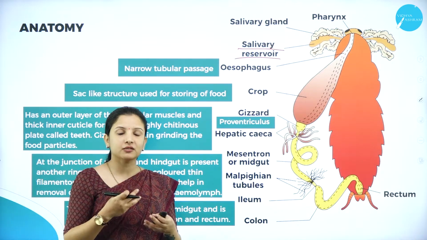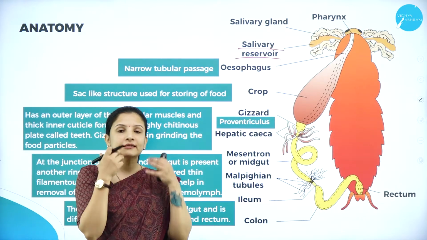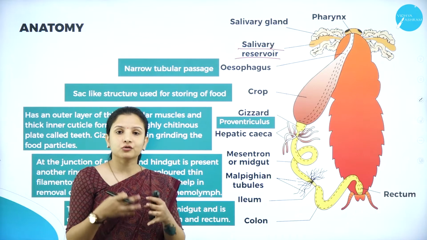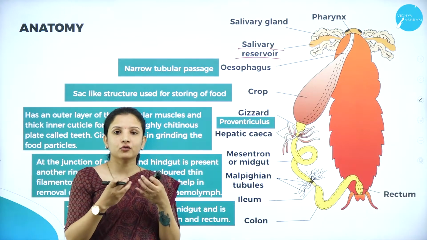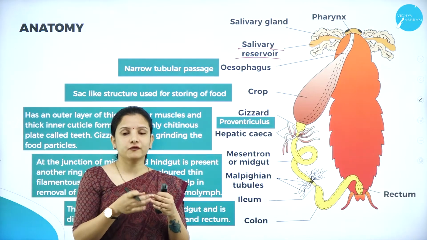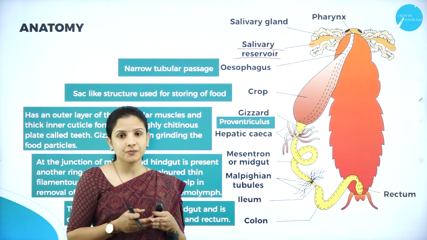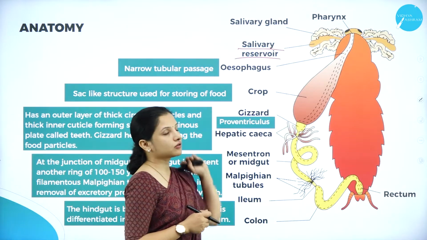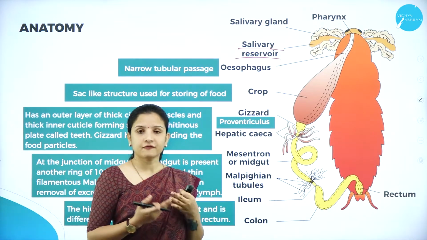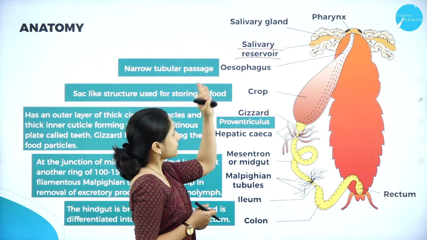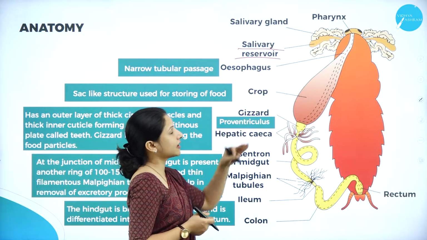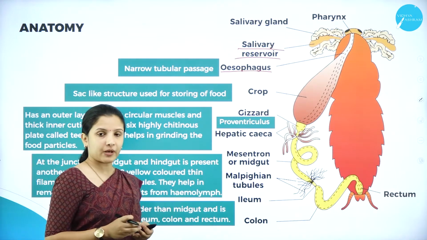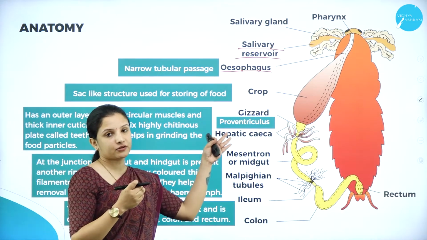Like in human beings, when we chew the food, the saliva gets secreted. It not only keeps the mouth moist, but also moistens the food and partially digests it, so that it can easily enter through the esophagus and then move on into the stomach. Just like that, in the cockroach also, the salivary gland functions in the same way. The pharynx is then connected to the esophagus. The esophagus is nothing but the food pipe which carries the food particles into the stomach.